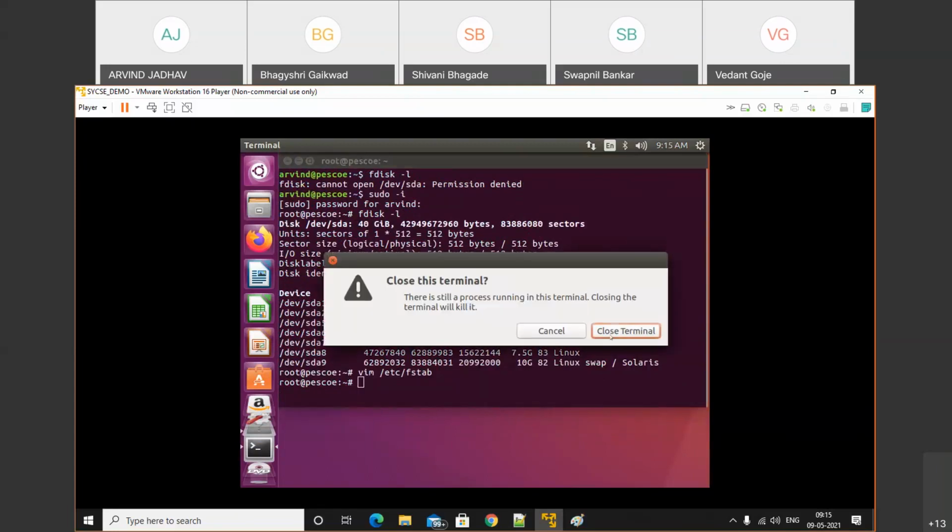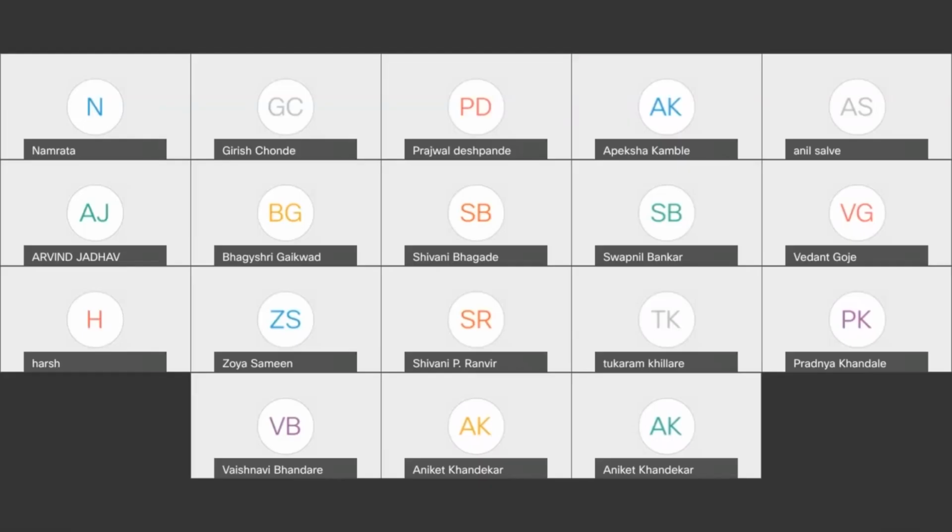Okay. So does anyone have a query regarding that? How to create the swap? Make a note of that.